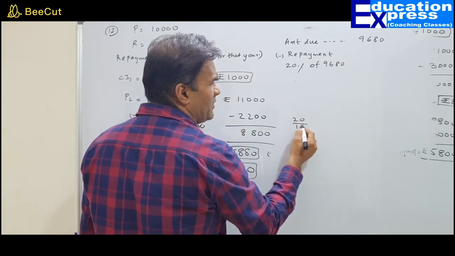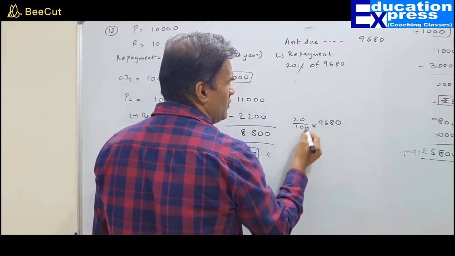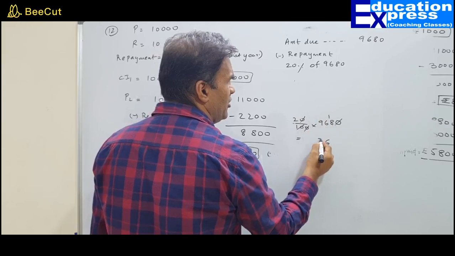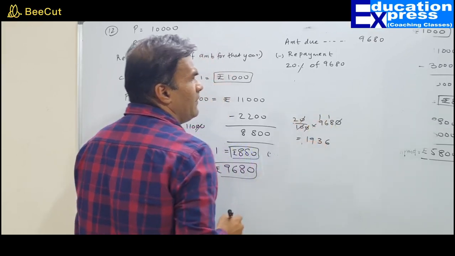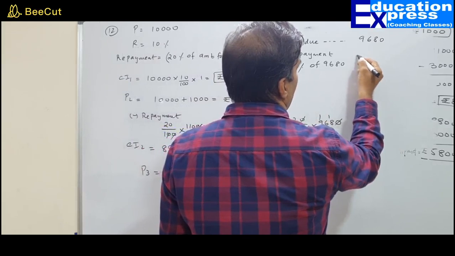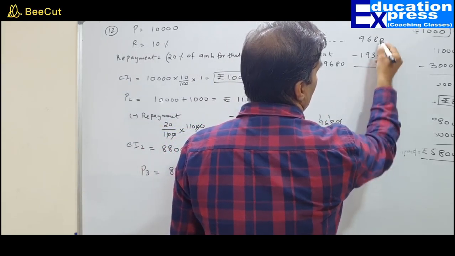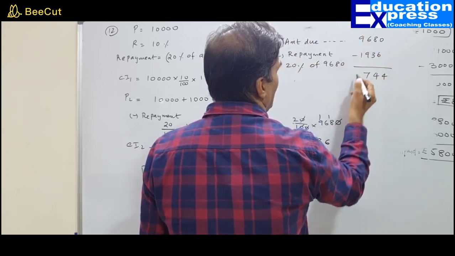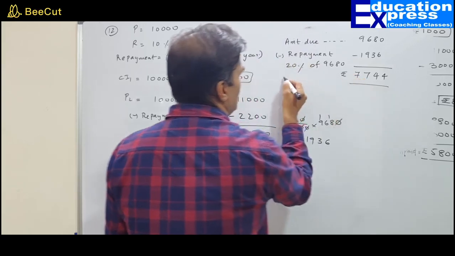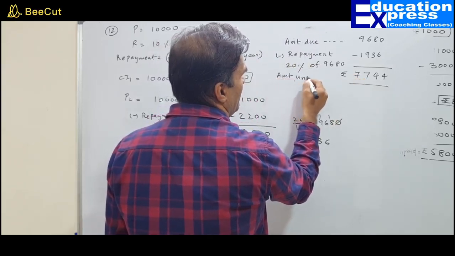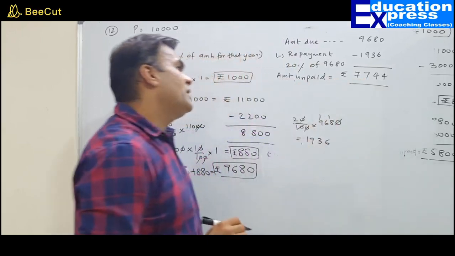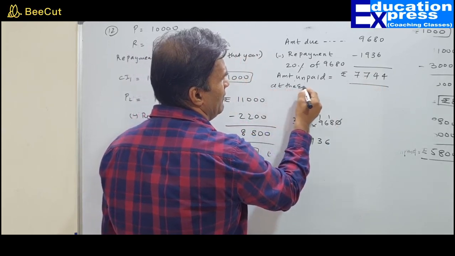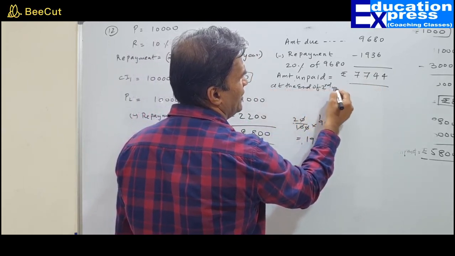Yes, sir. 20% into 9680. 16, 12, 13, 18, 19. 1936. So you subtract 1936 from this amount. What you get is 16 minus 9, that is 7, and 8 minus 1, that is 7. So the amount unpaid is rupees 7744, unpaid at the end of the second year.